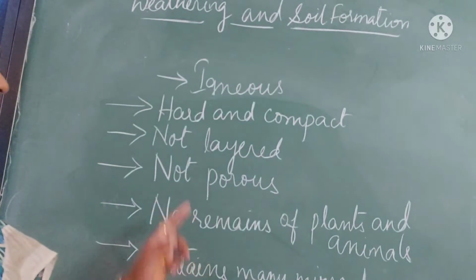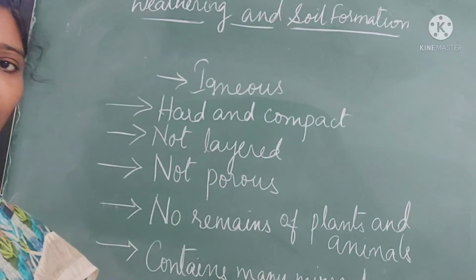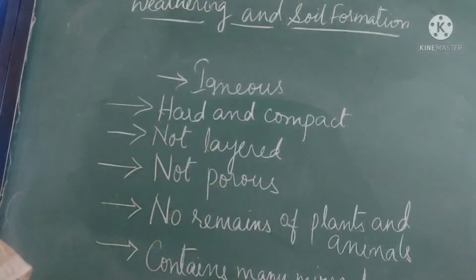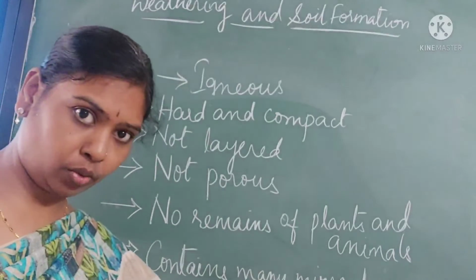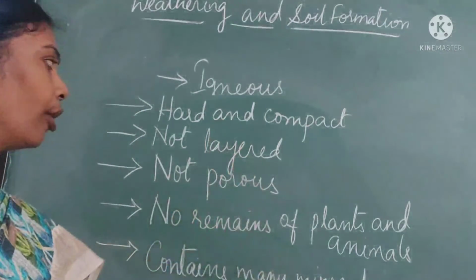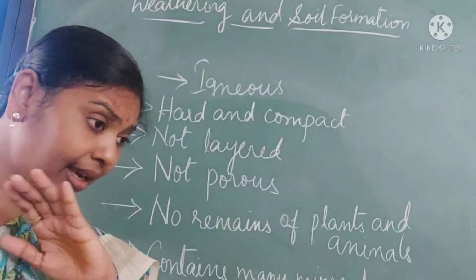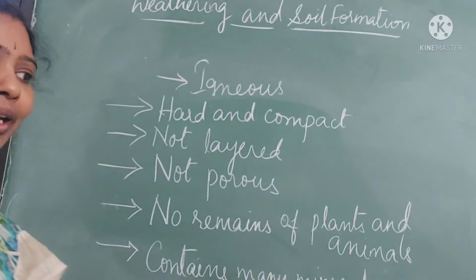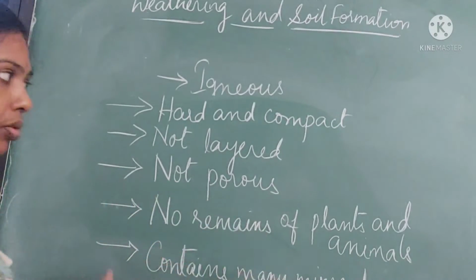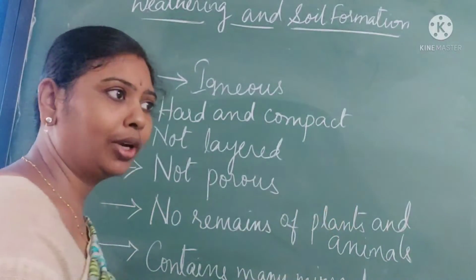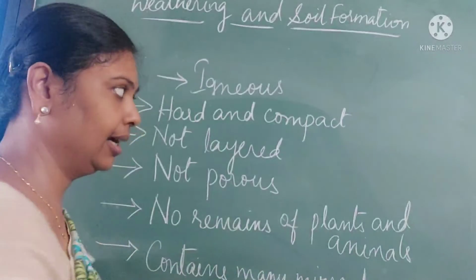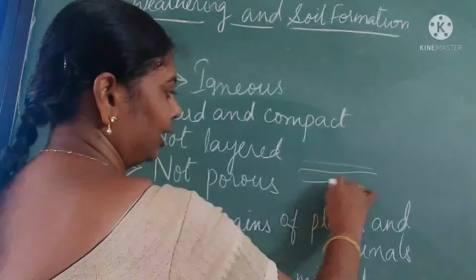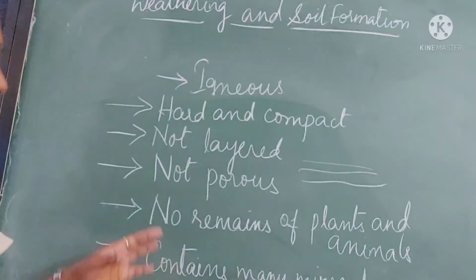Now let us see the characteristics of igneous rocks. Because they are formed from a volcano, they are very hard and compact, and they do not contain any layers, because the volcano gives off lava just like that. They do not contain any layers like this, right?